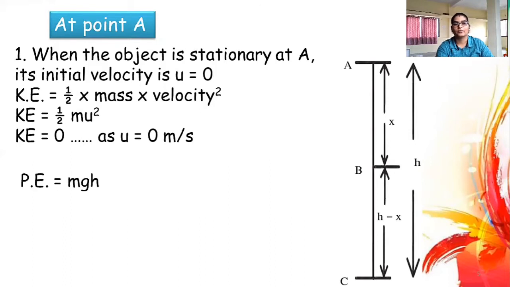So let's see about potential energy. When the object is at height h, its potential energy is mgh.